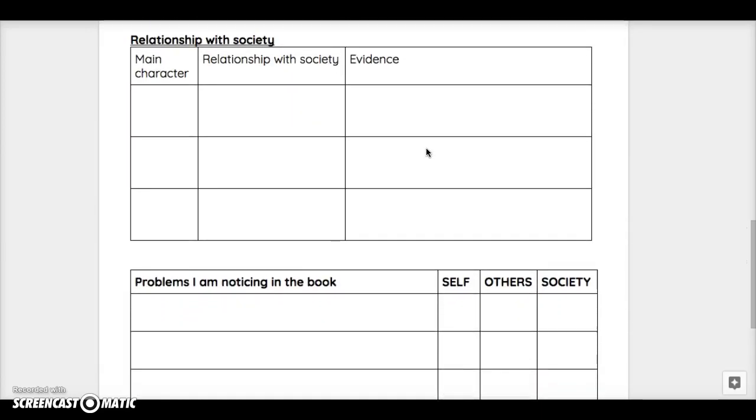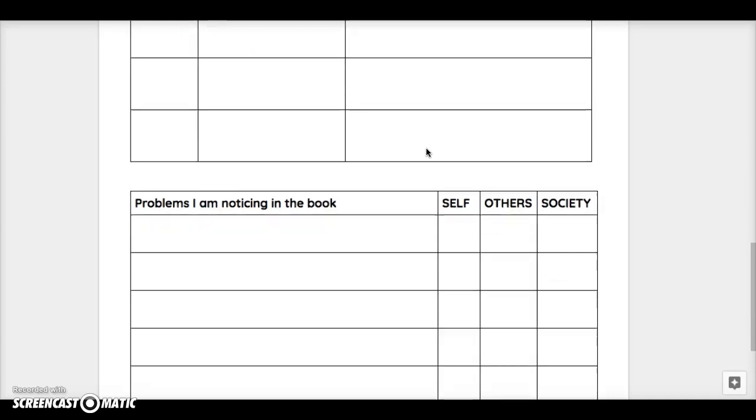Next is relationship with society. So you're paying attention to your main character and relationships that they have with large communities that they belong to. You're going to find that many of these societies are the same as societies that you wrote about in your meeting number 3 notes. So take a look back at those, but you should have new evidence, and you're going to want to look to see how is that relationship? Has it changed at all? Is there anything different about it? And so you're going to write down that relationship with society, what it's like, and then you're going to give evidence to support your thinking, word for word from the text with quotation marks and a page number.